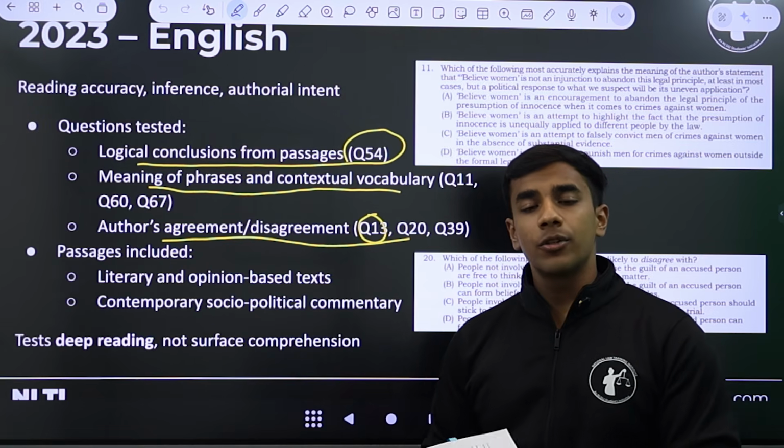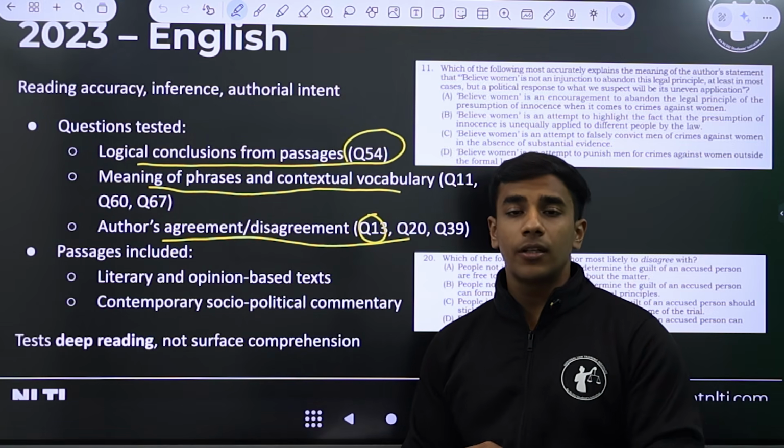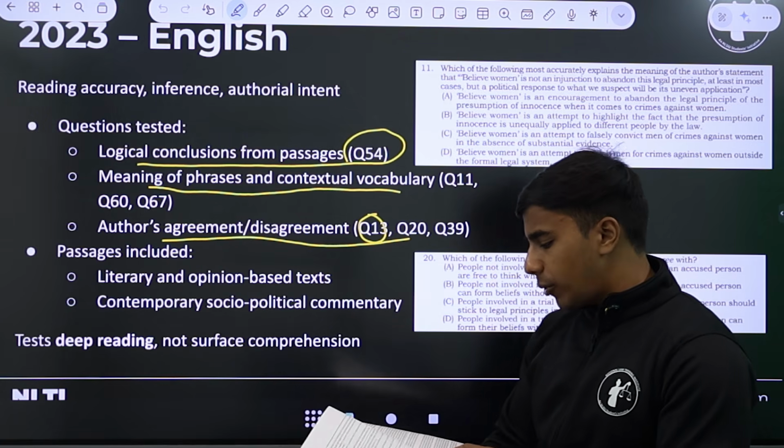So there are a set of 4 statements given, and now you have to decide which statement the author would agree with based on the argument that has been made by the author. Let's see question 20 also.